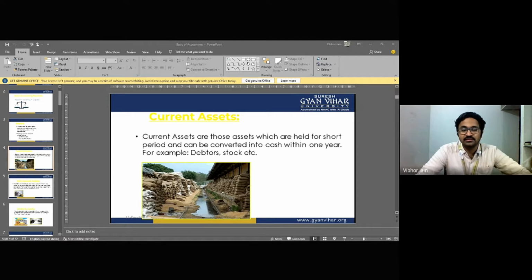If you talk about receipts, receipts are of two types: capital receipts and revenue receipts. If I try to explain revenue receipts, let's just focus on this photograph. I've included so many photographs in the slides so that it is easier for you to remember and recall it easily.